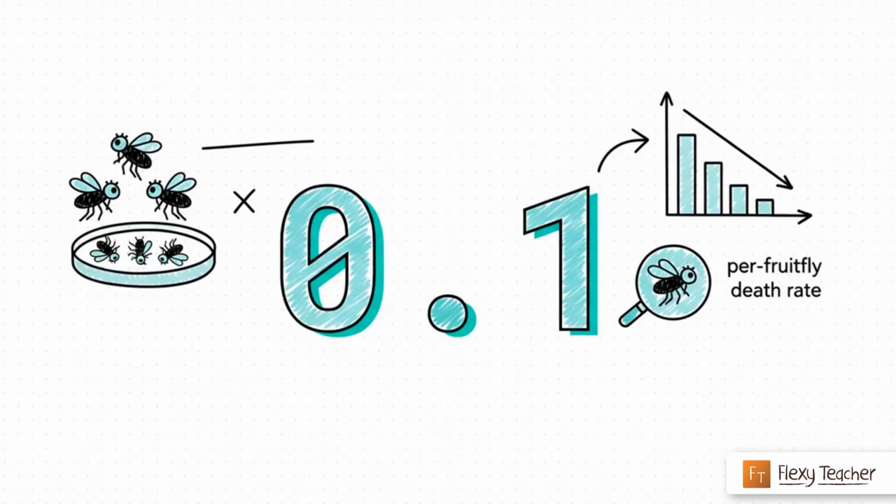Okay, let's take another example. Imagine a lab with 40 fruit flies. एक हफ्ते में 4 of them die. तो death rate क्या होगा? It's 4 divided by 40, which is 0.1 individuals per fruit fly per week. And by looking at this rate, we can get a really good idea of the overall health of that population.